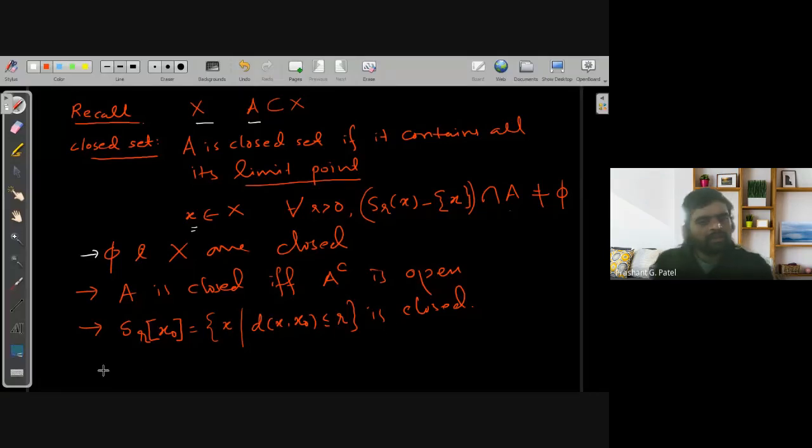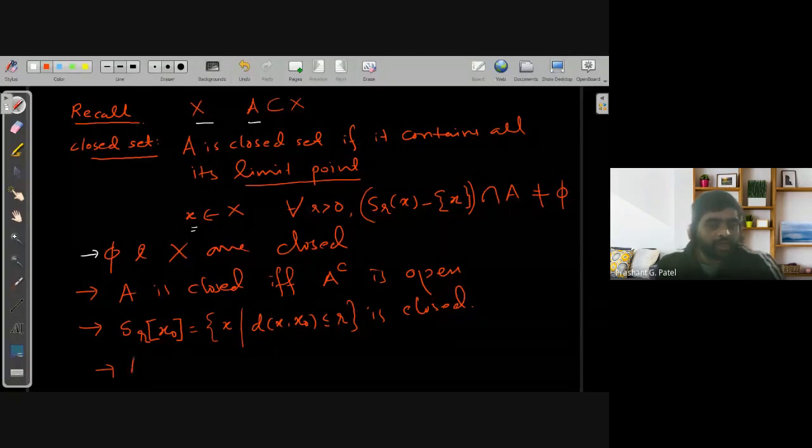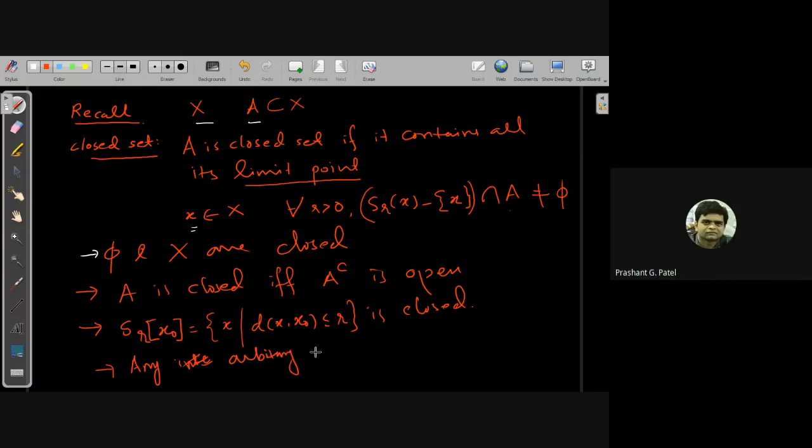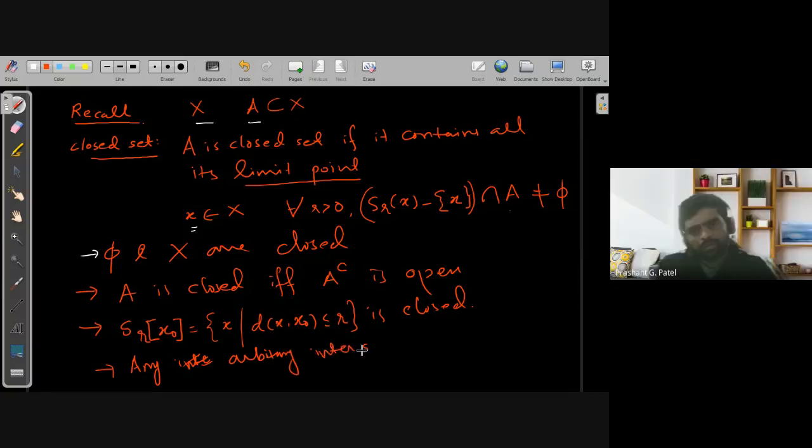And next we have proved that an arbitrary intersection of closed sets is always a closed set. That is a very important result.